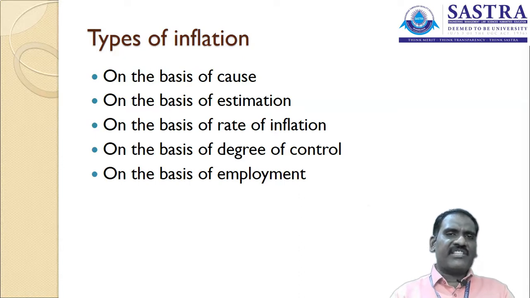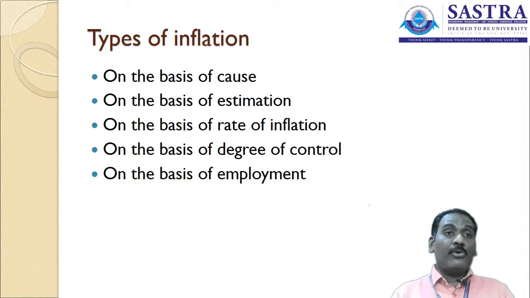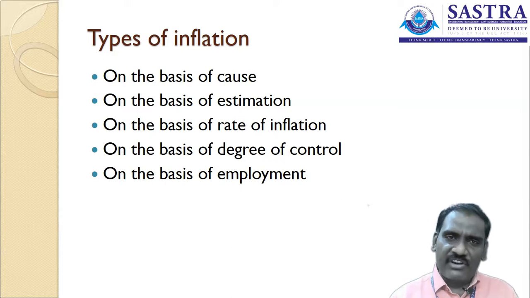We have inflation rates of 7.3%, 6.8%, 6.4% like that. But how can you interpret the intensity of inflation in the economy? In that perspective, inflation is divided into various categories.